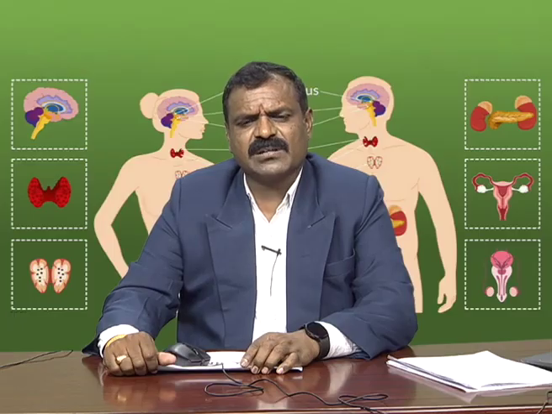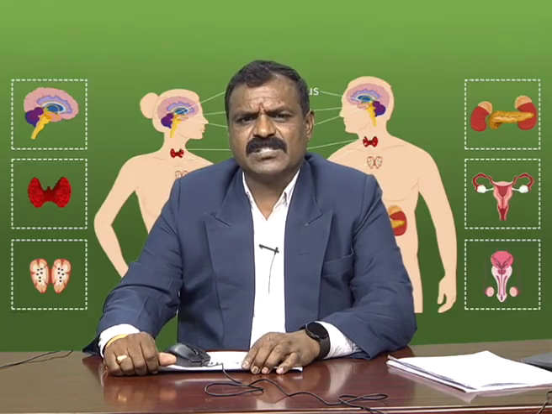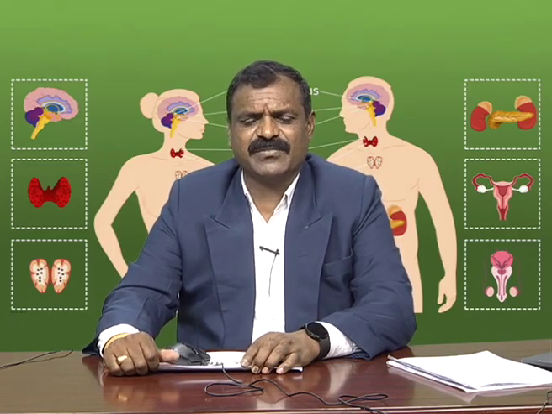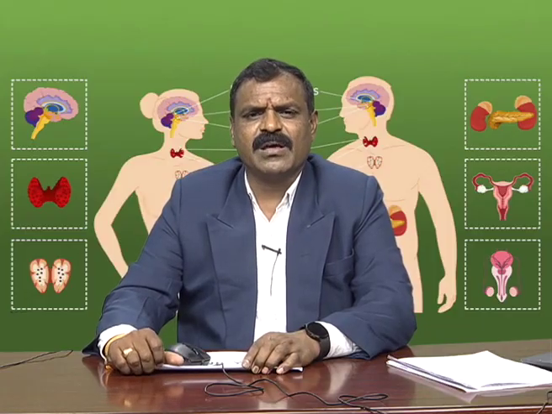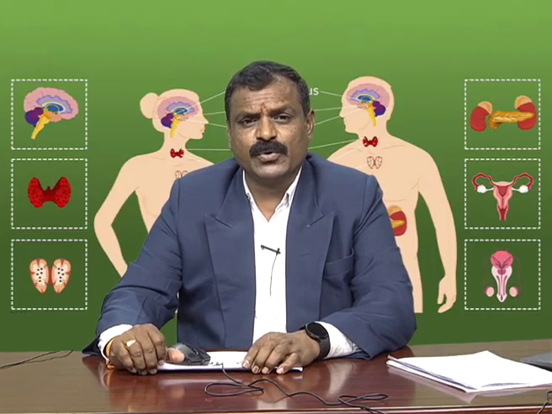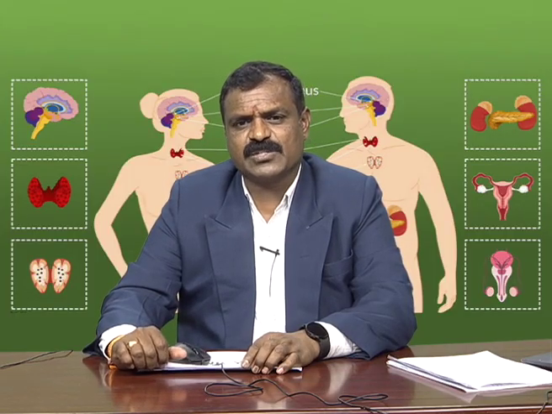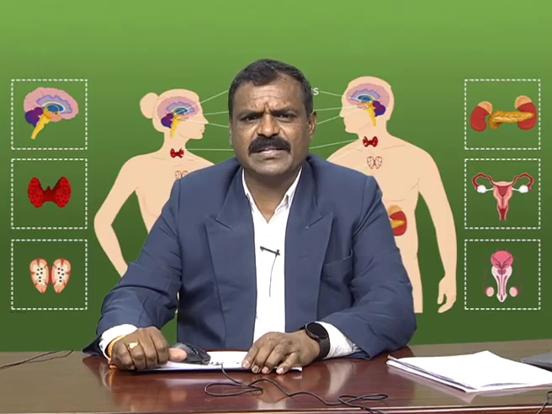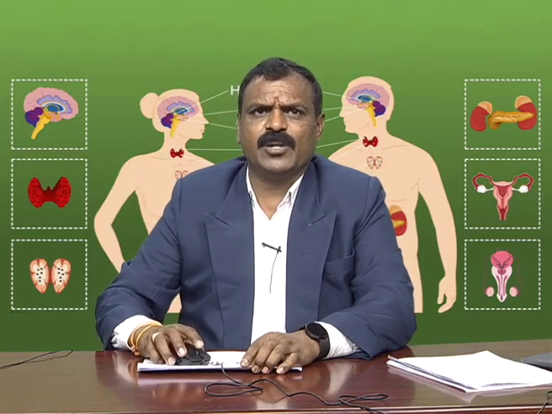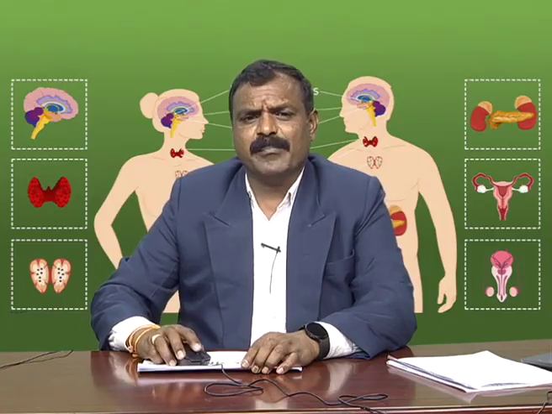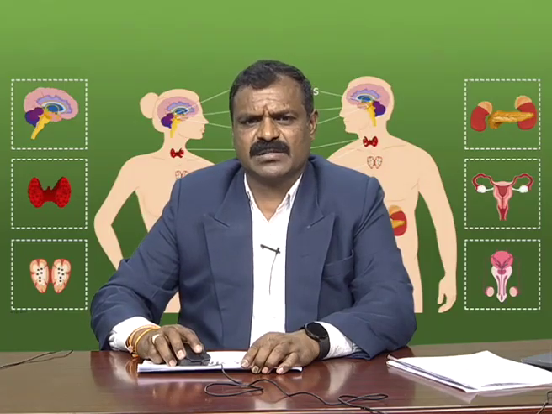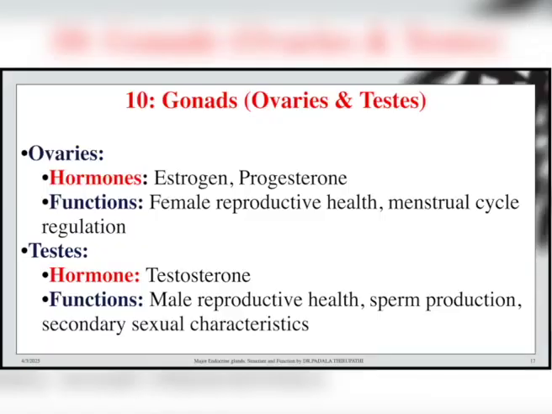So, that is why gonads are the most important organs for the variation or separation of human beings, whether they are male or female, due to the ovaries and testes releasing estrogen and progesterone in female human beings and testosterone in male human beings. This is the major difference, and the adaptive function of the gonads is important for reproductive human health.